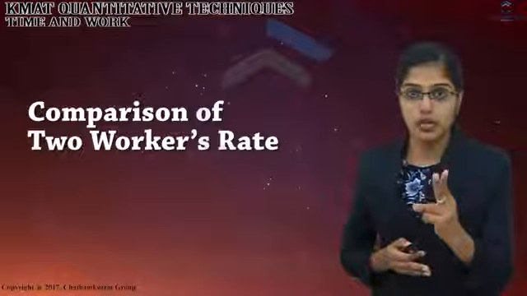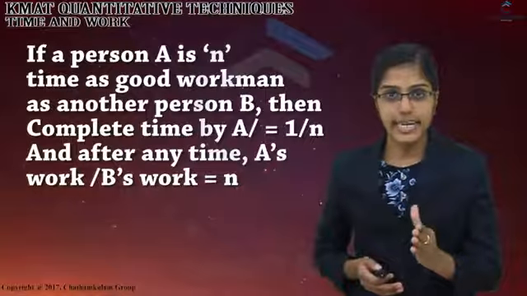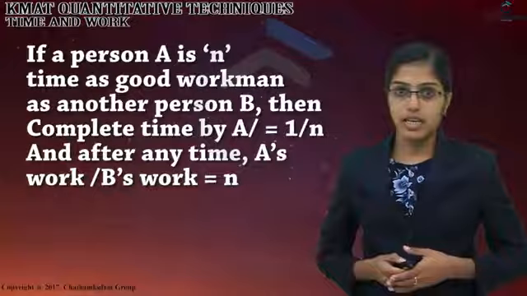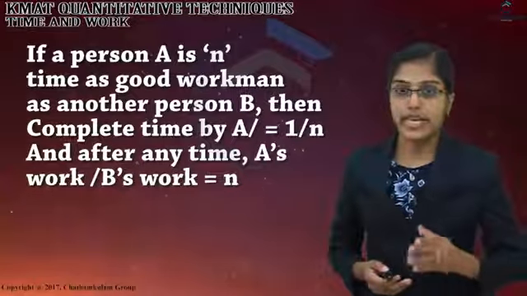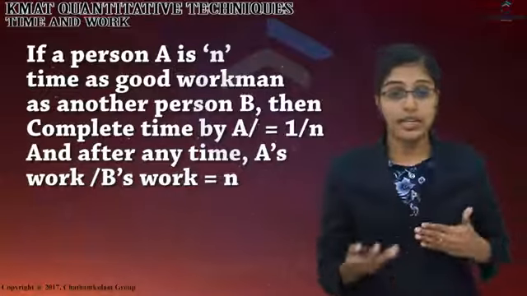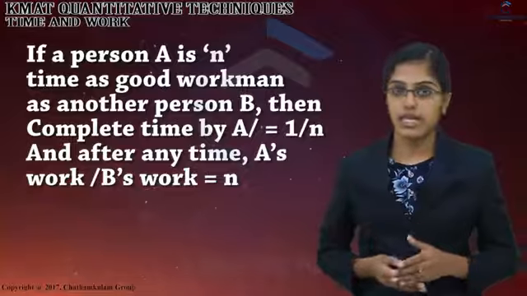Our next concept is the comparison of two workers' rate. If a person A is n times as good a workman as another person B, then the time taken by A is equal to 1 by n of B's time. And after any time, A's work divided by B's work is equal to n.